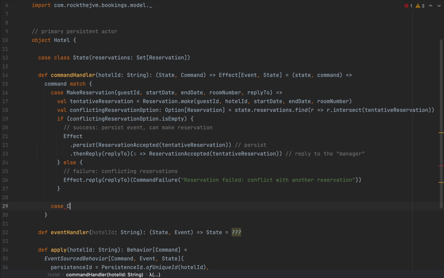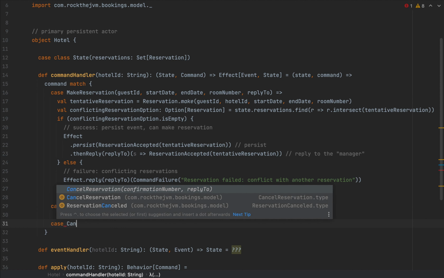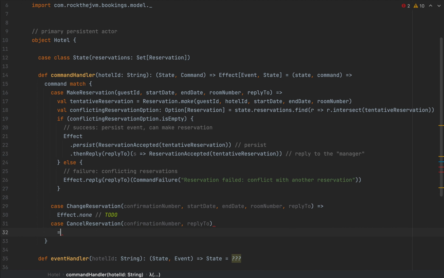Now, in case we get a ChangeReservation, for now, I'm going to return an Effect.none because I'm going to try to test whether the MakeReservation effect was created. And I'm going to add another case for CancelReservation, and I'm going to, again, return an Effect.none. And I'm going to add a to-do here to change the logic in this case.